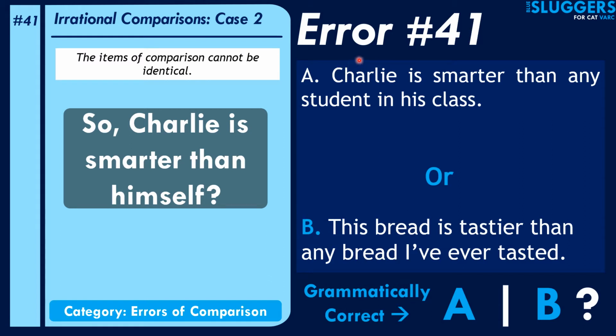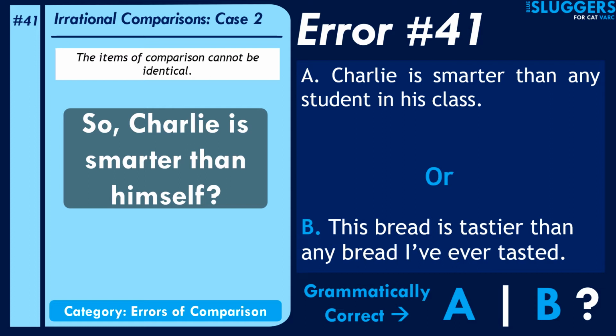So with this, guys, we are moving into the second case. In this installment, we'll be looking at the second case of irrational comparisons from the same category of errors of comparison. Look at the sentence here. It says, Charlie is smarter than any student in his class. Now again, on the face of it, the sentence seems innocuous and harmless. There's nothing wrong with it, but there is in fact. What is wrong with it?